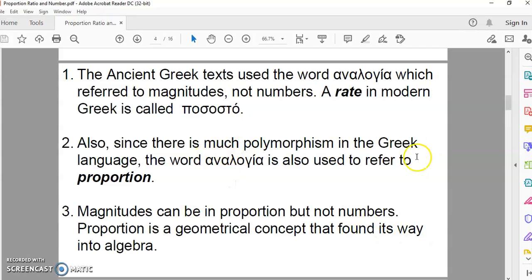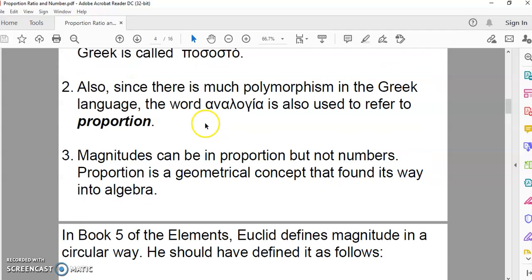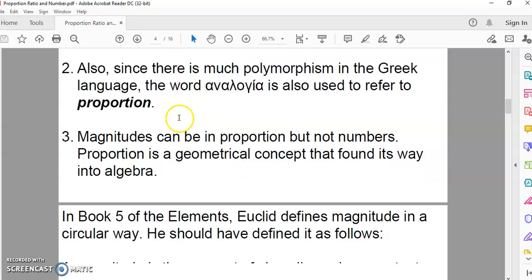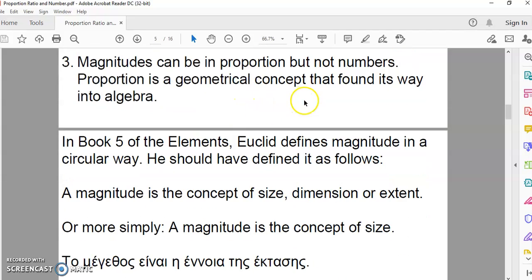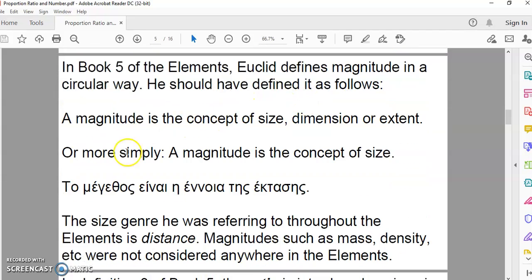It started off with magnitudes, and then gradually it was transferred to algebra in a very confused way. Now, in book 5 of the Elements, Euclid defines magnitude in a circular way. He doesn't really have a good definition.